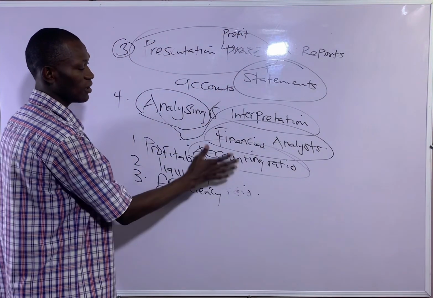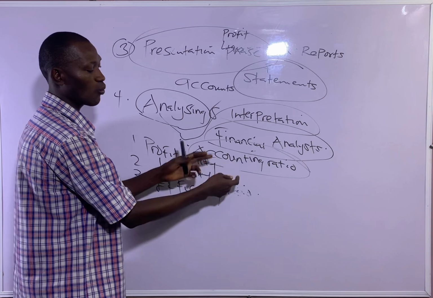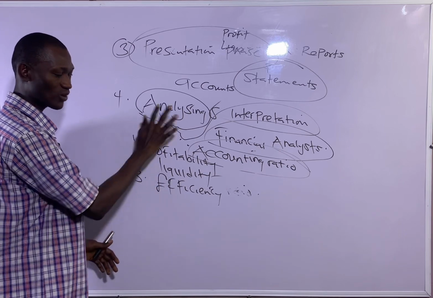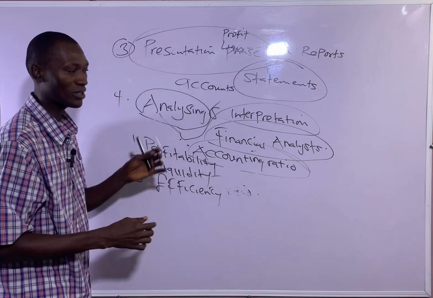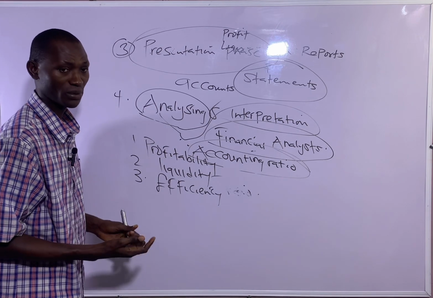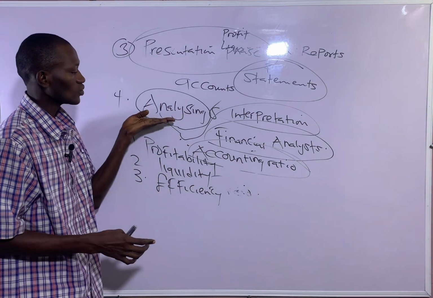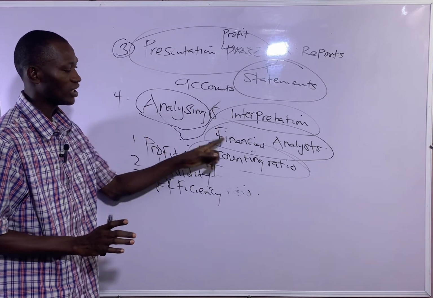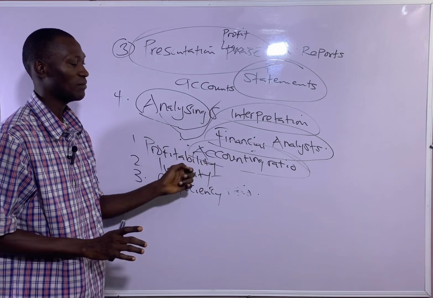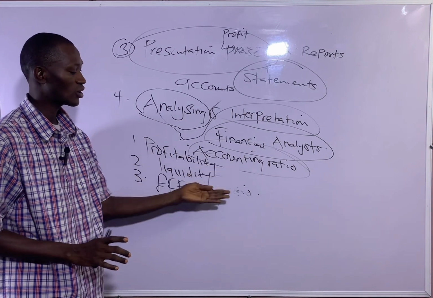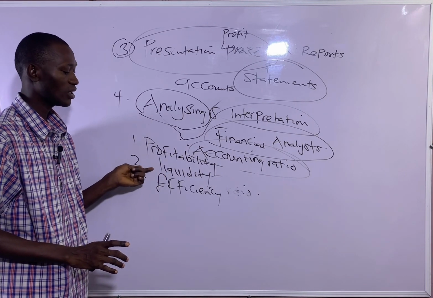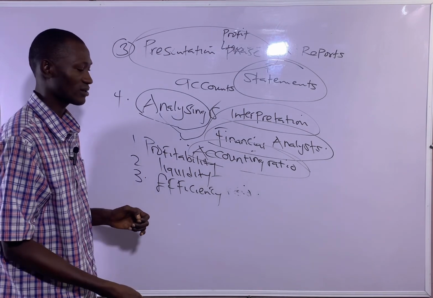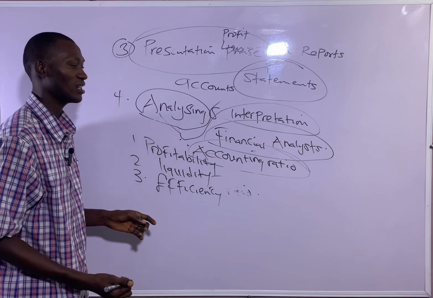So these are some of what the accounting ratio will be used to determine by the financial analysts. We are going to be talking about them one after the other in our subsequent episodes. So, the analyzing and interpretation phase: I did say the financial analyst will analyze the financial statement by making use of accounting ratio. Then accounting ratio can be used to determine the profitability, liquidity, efficiency, and long-term financial stability of the business. That means will the business be able to survive in the nearest future and all that.